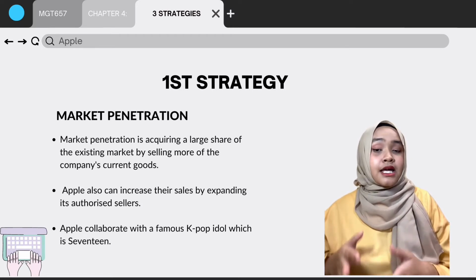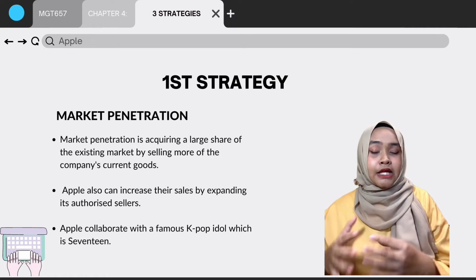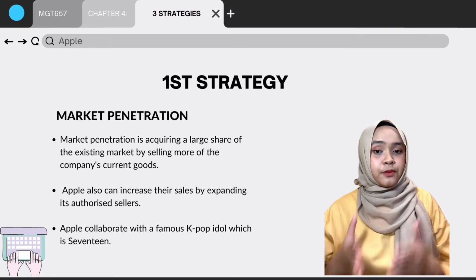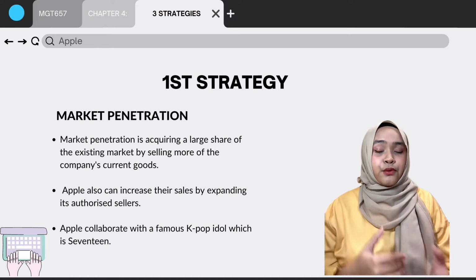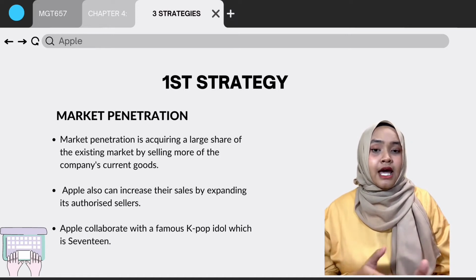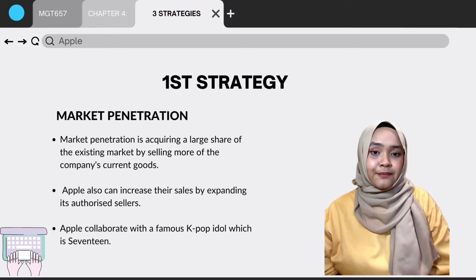In addition, if Apple decided to make a limited iPhone in collaboration with 17, it would be a fantastic idea as it would encourage 17's fans to purchase Apple's products. For instance, the limited iPhone could be in a rose quartz color, which represents 17, and would have a limited edition set of cards of all members inside the packaging.